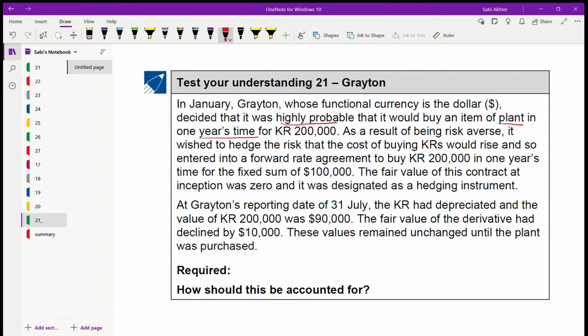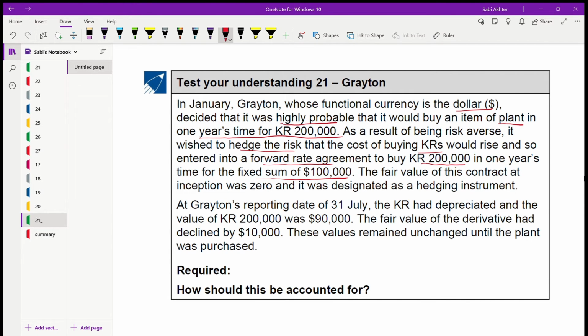In one year's time for this one. As a result of being risk averse, so this is a currency risk. It could be any type of risk, interest risk, currency risk, it does not matter. As a result of being risk averse, it wished to hedge the risk that the cost of buying this would rise, and so entered into a forward rate agreement to buy this in one year's time for the fixed sum of $100,000. The fair value of this contract at inception was 0 and it is designated as a hedging instrument.